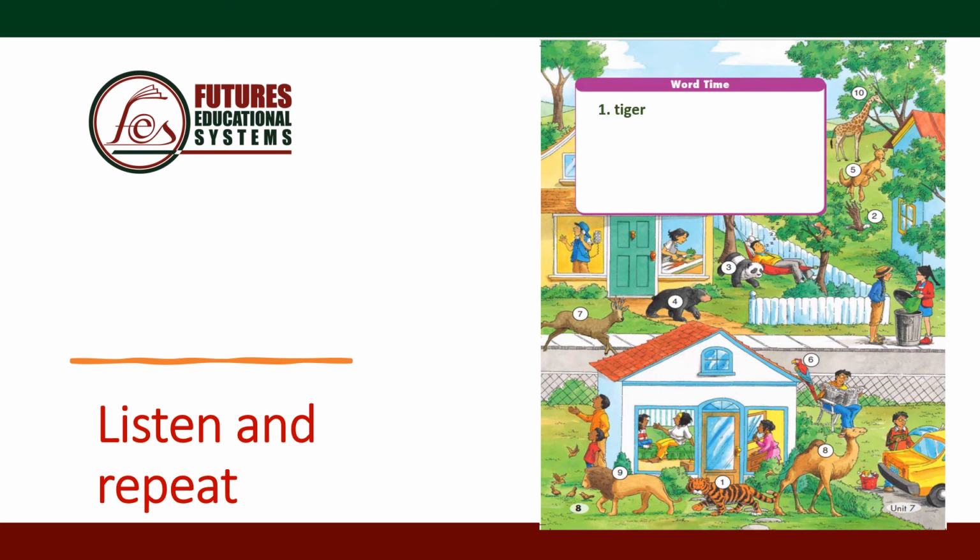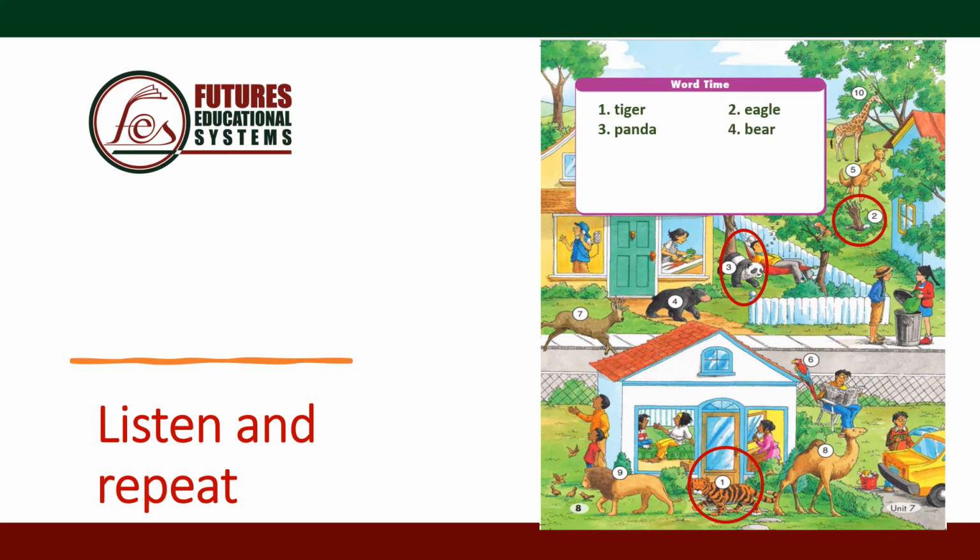Tiger. Can you find the tiger here? Yes, this is the tiger. Number 1. Eagle. Where is the eagle? Yes, it's flying near the house. Number 3. Panda. Where is the panda? It's in the garden.